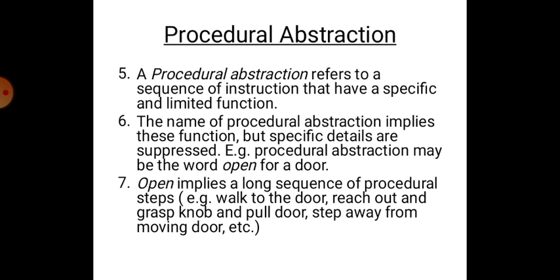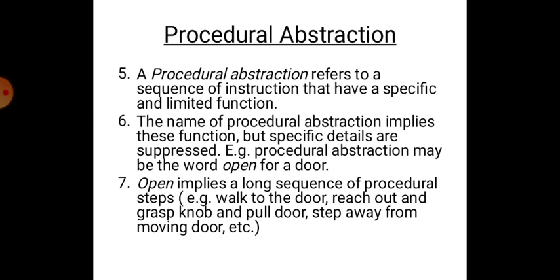A procedural abstraction refers to a sequence of instructions that have a specific and limited function. So here, as the name itself states, procedural abstraction, we talk about the instructions.